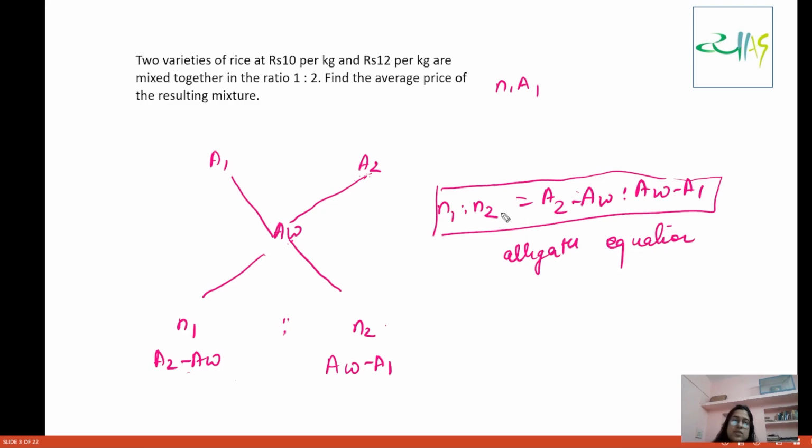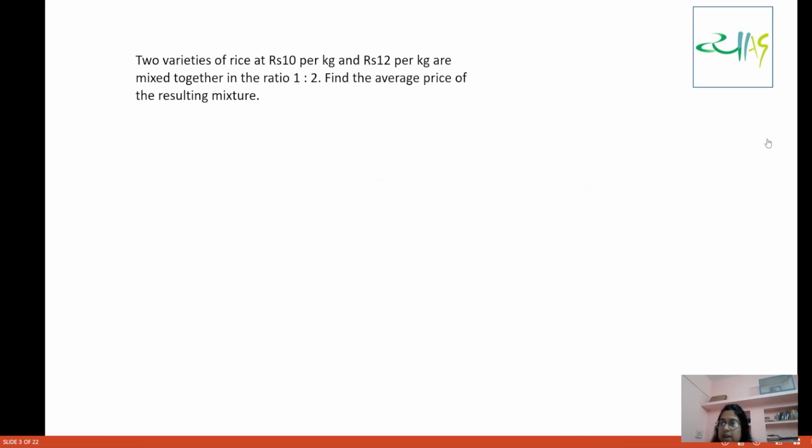I think you must have understood that concept. Now it says two varieties of rice at rupees 10 per kg and rupees 12 per kg are mixed together in the ratio 1 is to 2. Find the average price of the resulting mixture. So the ratio we have is what?